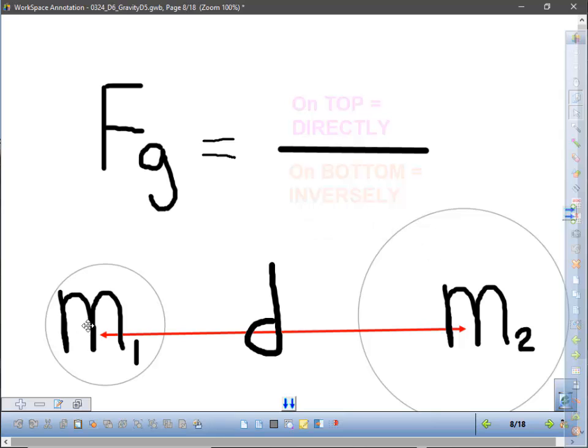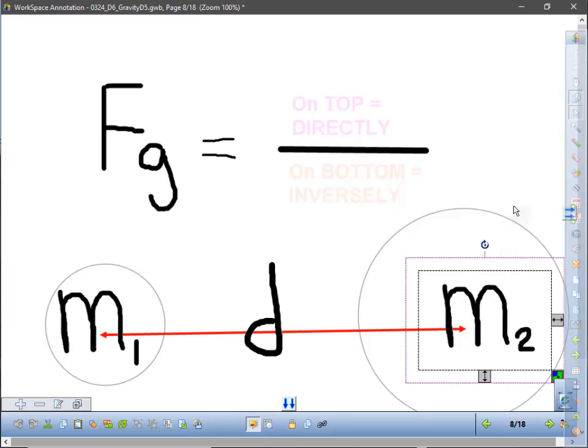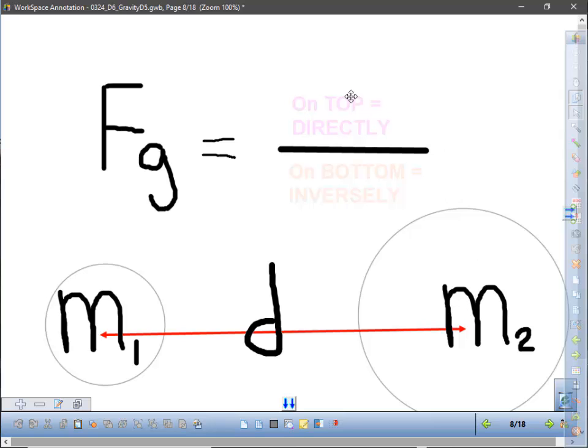Let's start with the mass of the second object, like the mass of the planet Jupiter, for example, or Earth, whatever the mass of the object is. Do you think mass 2 is going to go on top or the bottom? All right, here's how you should think about it.